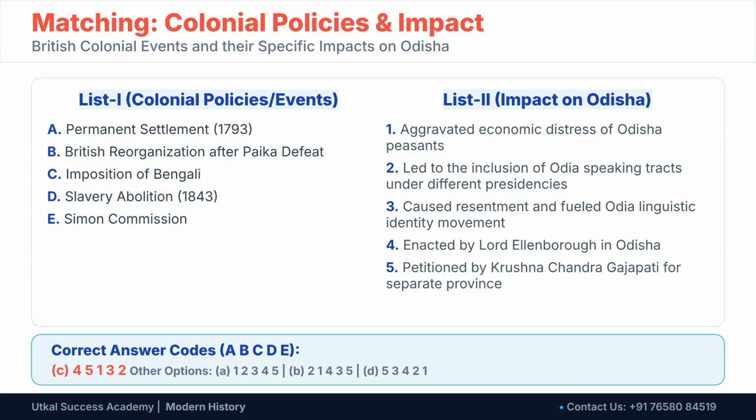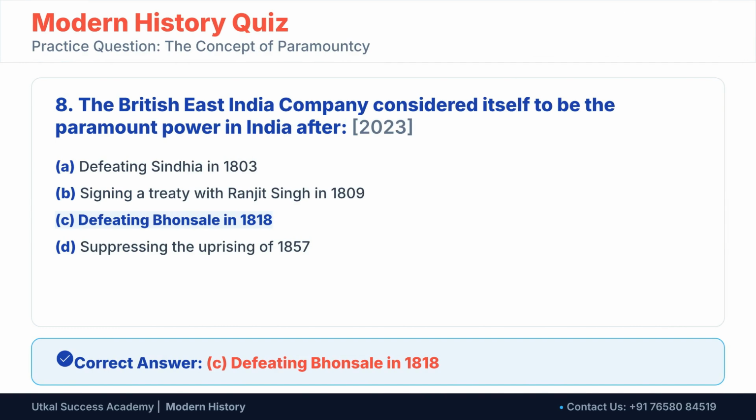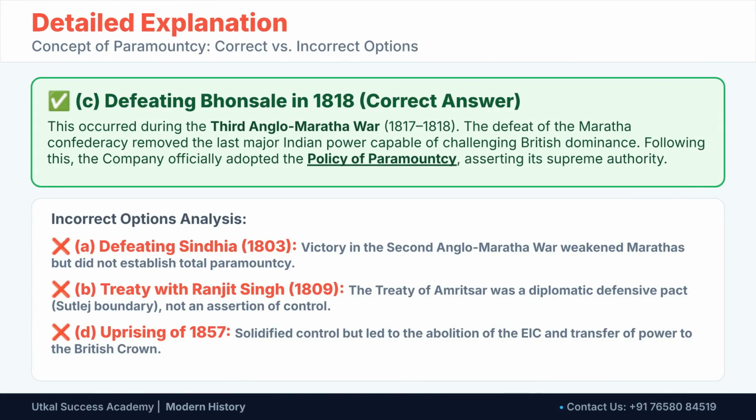The correct sequence is A-4, B-5, C-1, D-3, E-2, linking policies like the permanent settlement and slavery abolition to specific consequences in Odisha. The British East India Company considered itself the paramount power in India after defeating the Bhonsle in 1818. This victory solidified British dominance over the Maratha Confederacy. The correct option is defeating the Bhonsle in 1818, which occurred during the Third Anglo-Maratha War. This defeat allowed the company to officially adopt the policy of paramountcy, asserting supreme authority.